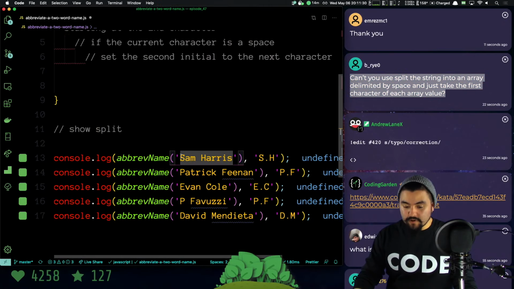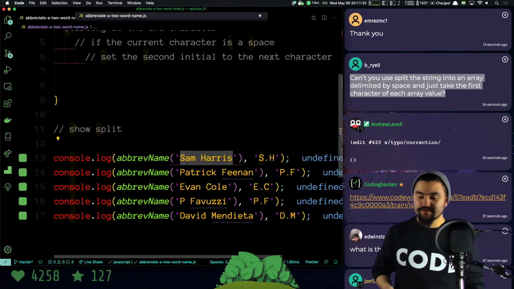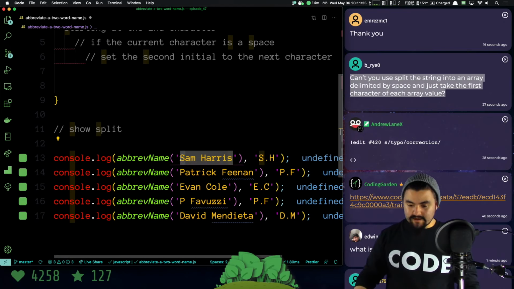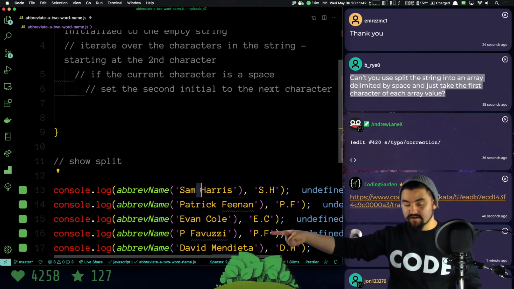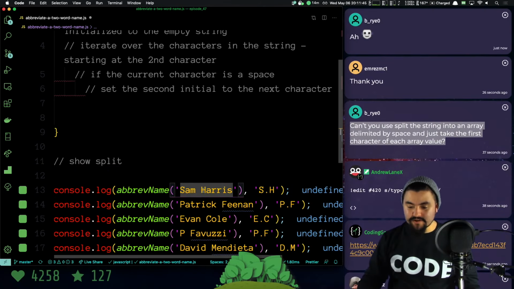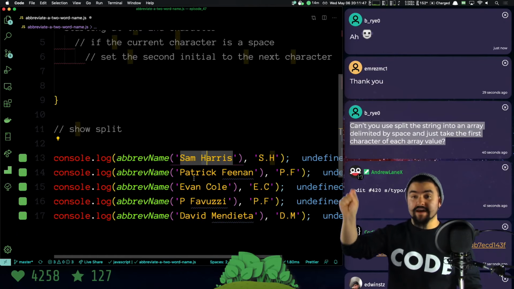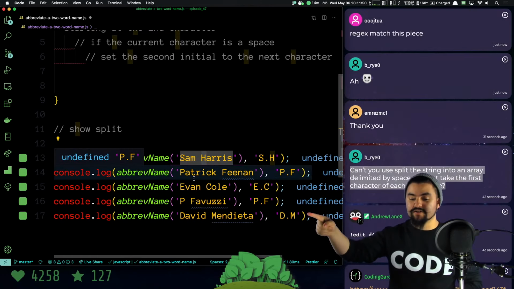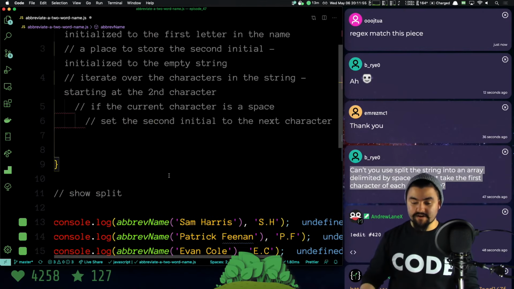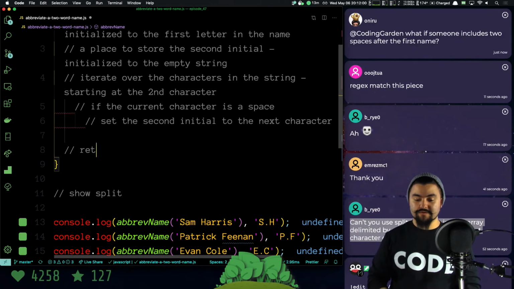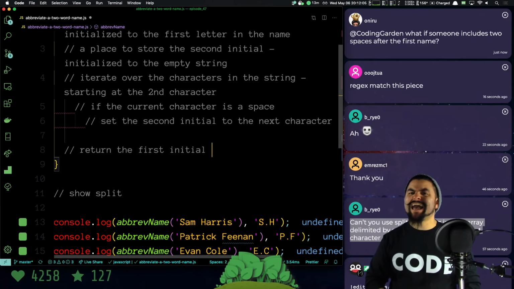Okay, so what we're going to do is reach in and just grab that first character. That's actually really easy to do. Then we're going to look at every character one at a time, and when we come across a space, we know that the next character is a capital letter. So we come across the space, we're basically done. We know that the next character is a capital letter, so we're going to set the second initial to be that next character. After we're done with that for loop, we now need to return the first initial concatenated.